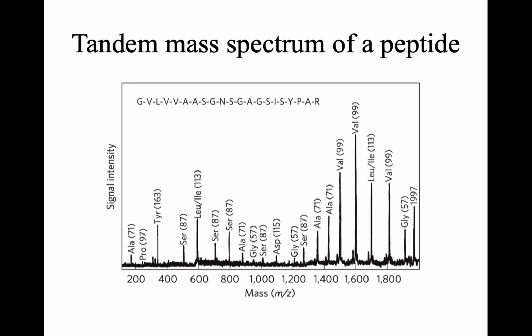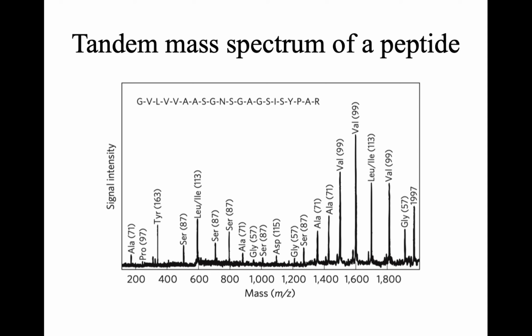In this case we need to remember that the masses of successive peaks will have a difference of only one amino acid. So the difference between two neighboring peaks is the mass of only one amino acid. If you subtract the masses of these two neighboring peaks, we can detect exactly which amino acid it is, because the masses of all the amino acids are different.